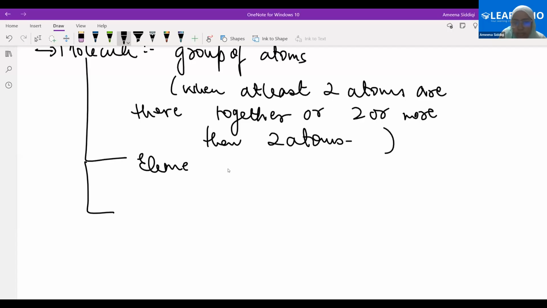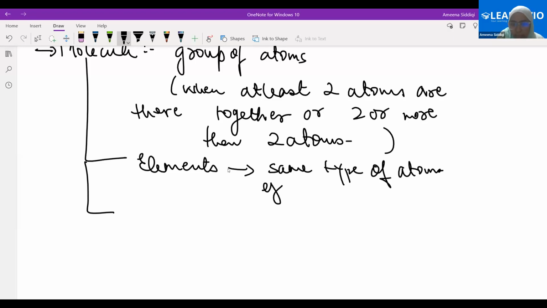Molecules are either elements or compounds. Elements are when the same type of atoms are there. I'm not saying particles. Same type of atoms combine together to form the molecule.